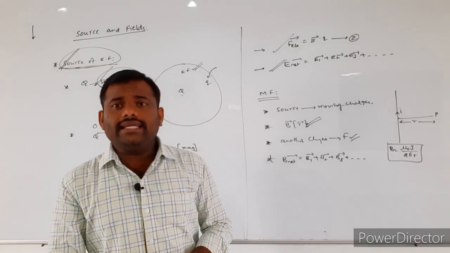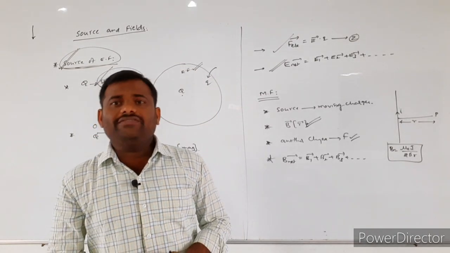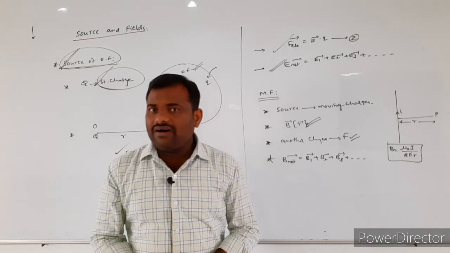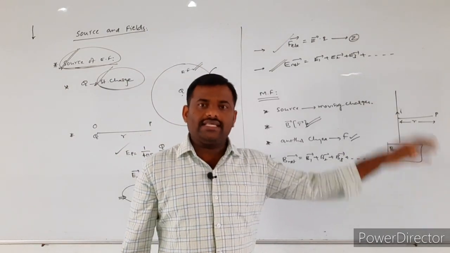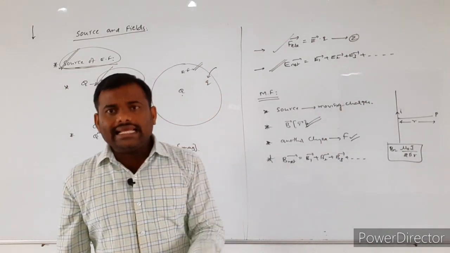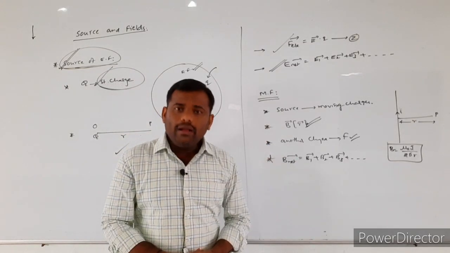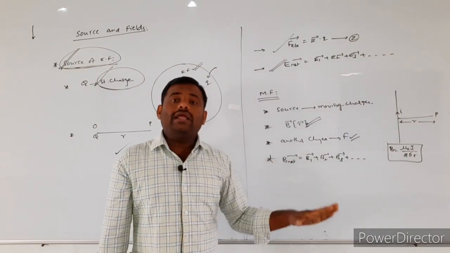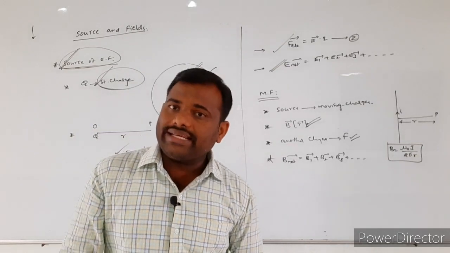In a given region, if two or more magnetic fields are acting simultaneously, by using the principle of superposition, we add all these individual magnetic fields vectorially. That gives the resultant magnetic field in that region by using the principle of superposition. So this is about source and the magnetic field.